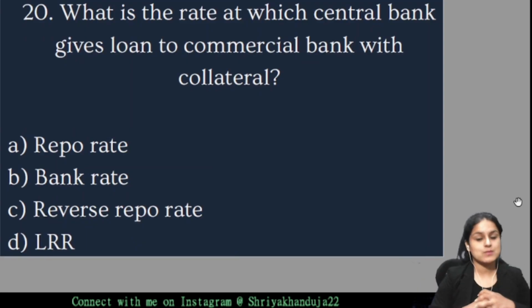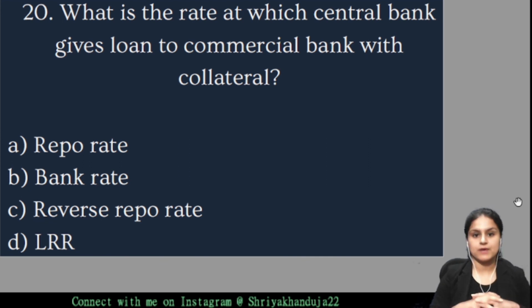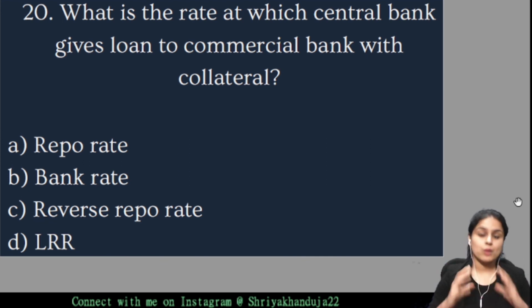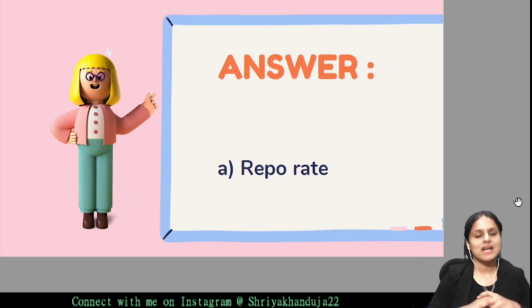What is the rate at which central bank gives loans to the commercial banks with collateral? Collateral हमें पता है, कुछ हमें गिरवी रखना पड़ता है, राइट? सेंट्रल बैंक, दैट इज द आरबीआई, जब कमर्शियल बैंक्स को लोन देता है, तो वो किस रेट पे देता है? What is that rate called? Is it repo rate? Is it bank rate? Is it reverse repo rate? Or is it LRR? You have to think. Yes, the answer is option A, रेपो रेट. रेपो रेट इज दैट रेट जिसके ऊपर जो हमारा आरबीआई बैंक है वो नॉर्मल कमर्शियल बैंक्स को लोन देता है with collateral. Okay, moving on to the next question.